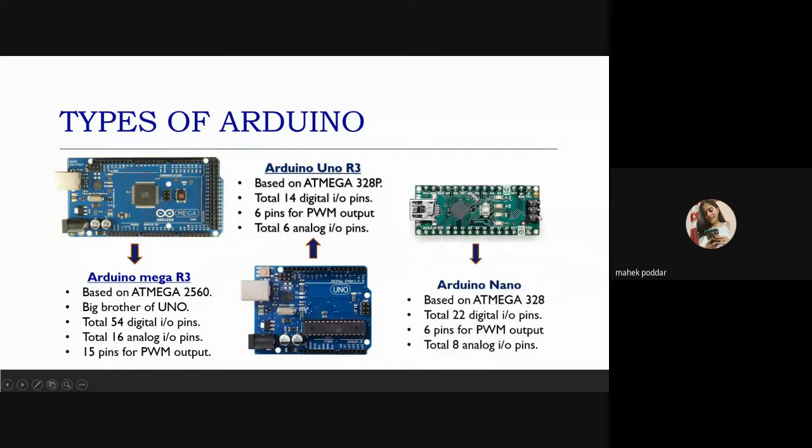And the third one is the Nano. As the term says, Nano refers to the smallest. The Arduino Nano microcontroller board is based on ATmega328. It has a total of 22 digital input-output pins, 6 pins for PWM output, and a total of 8 analog input pins. It is the smallest, completely breadboard friendly. But the only thing missing here is the power jack. I hope the 3 Arduinos I mentioned are clear to you all.